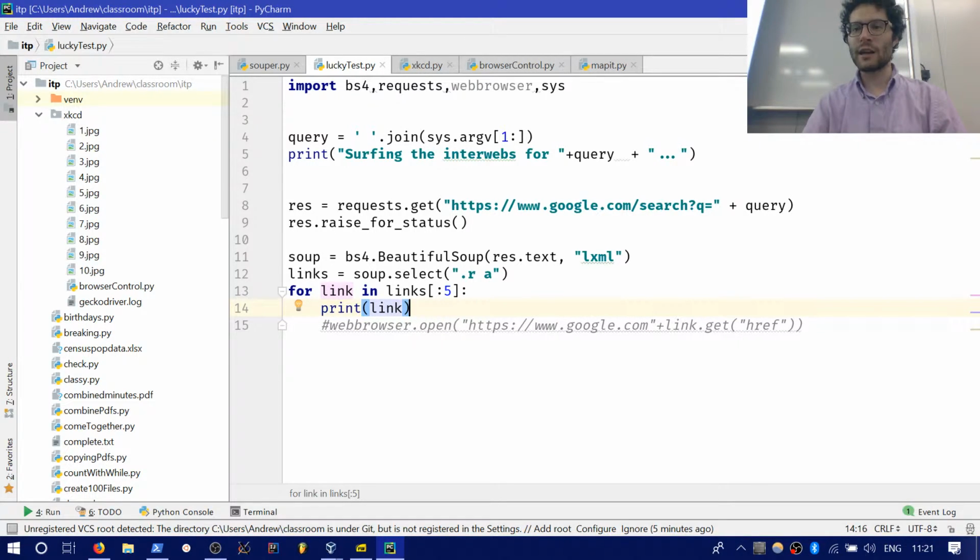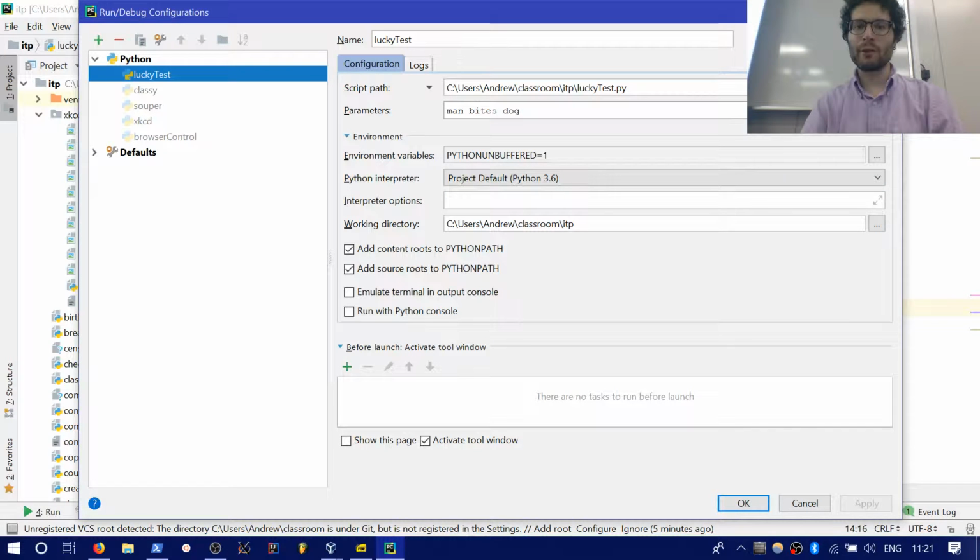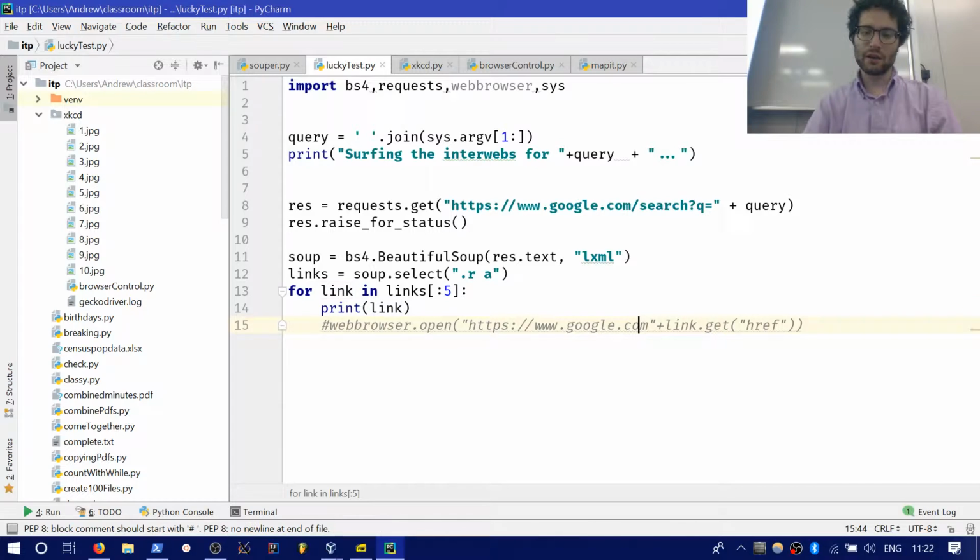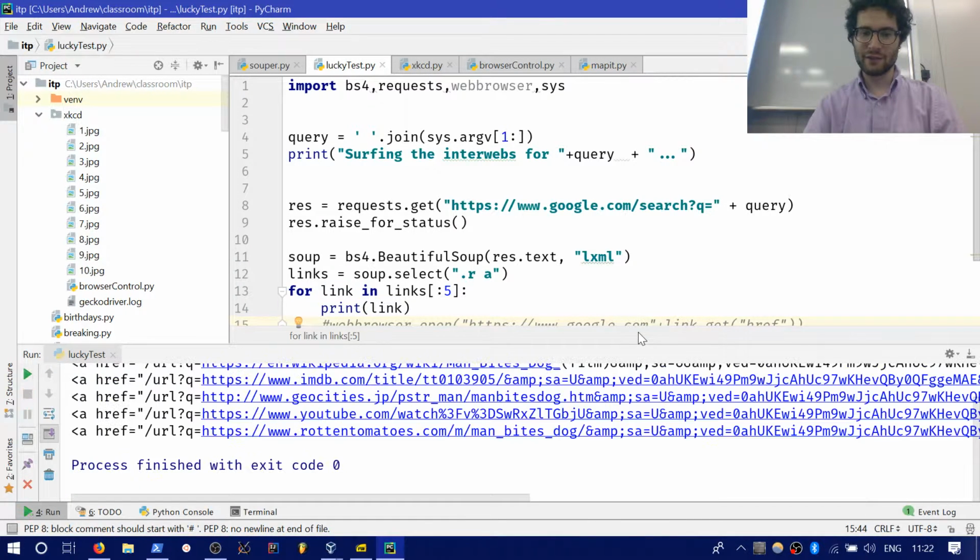And when I run this, I have it set up. If you're in an IDE, you can set it up by editing your configuration. So here I'm going to edit the configuration of Lucky Test, and what I can do is set up over here what command line parameters I want to put in. So here I put in the command line parameters for man bites dog, which is a classic news story there.